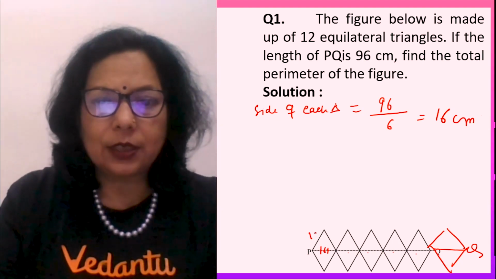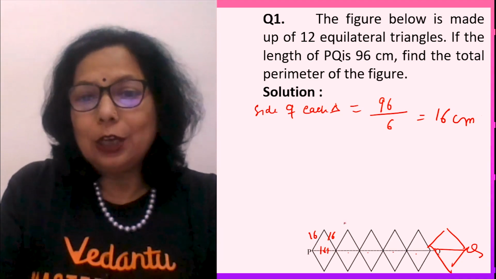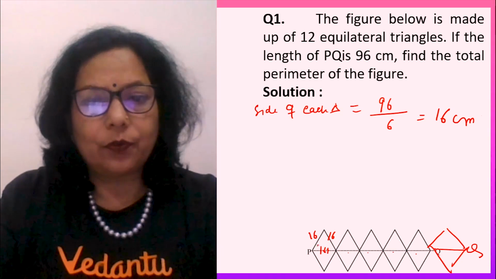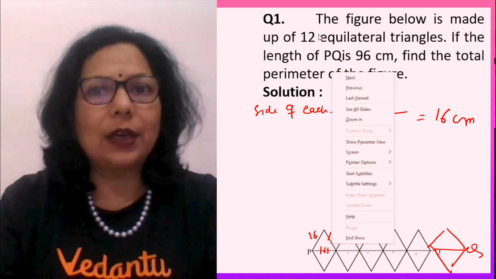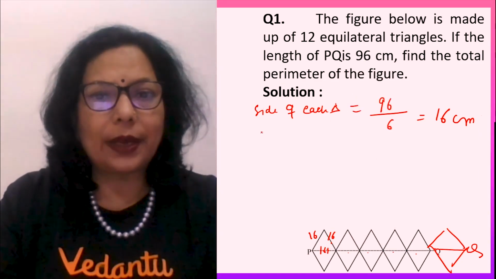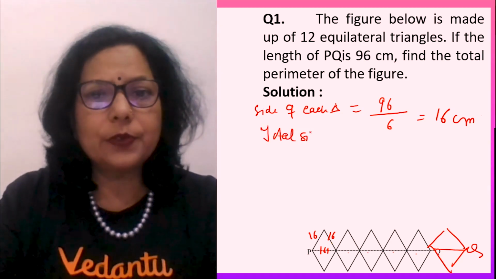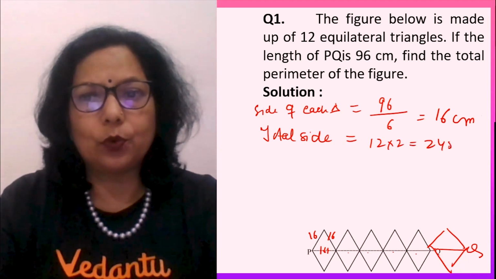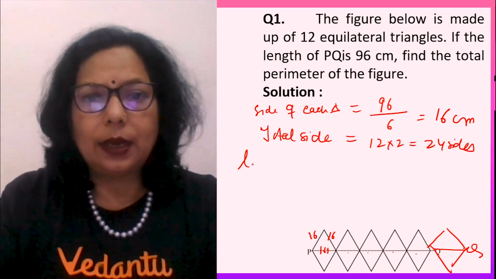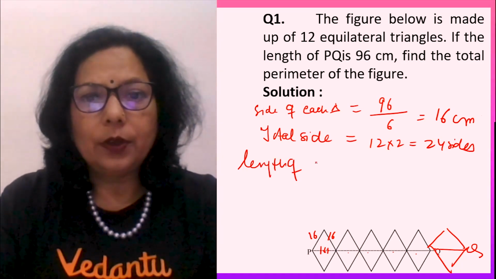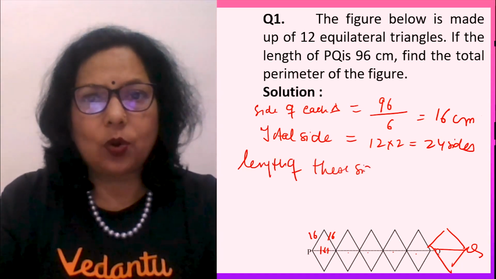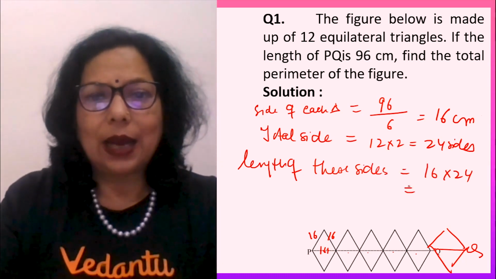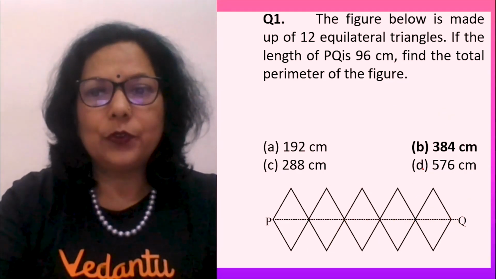Now, if this is 16, this will also be 16, this will also be 16. So how many sides are there of 16? Each triangle has 2 such sides, isn't it? And there are 12 triangles. So the total number of sides will be 12 into 2, which is equal to 24 sides. So what will be the length of these sides, which will be called the perimeter? It will be 16 into 24, and that gives you the answer, let us say 384.